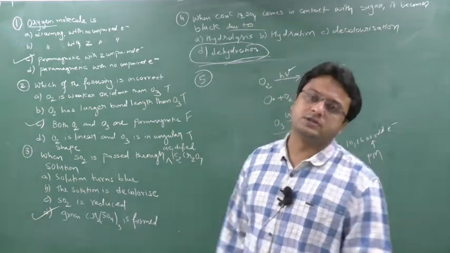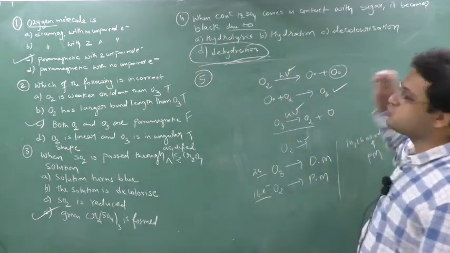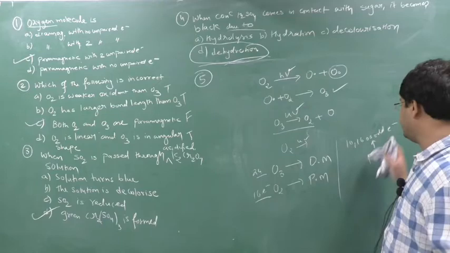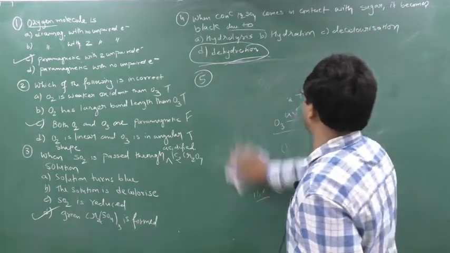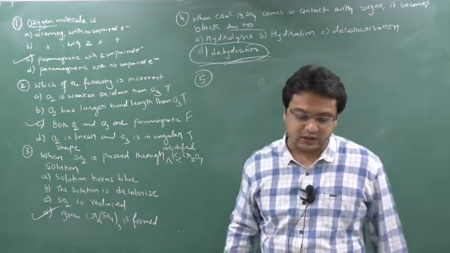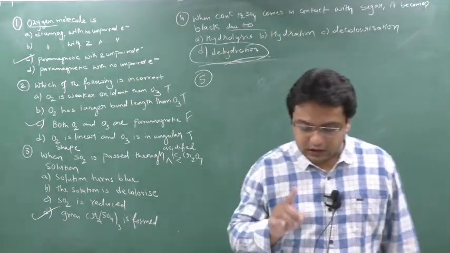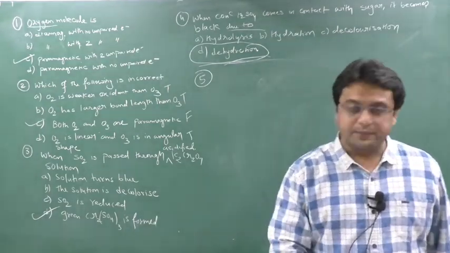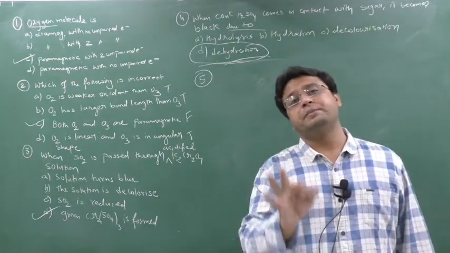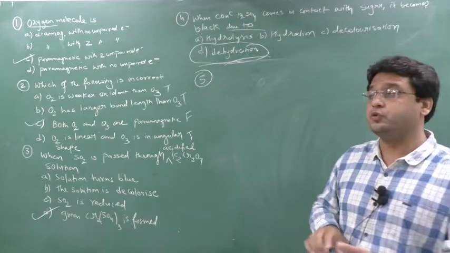So this is false. Why? As we know, ozone will absorb UV radiation, not gamma radiation. But in option D, they have told gamma radiation. So it is a false statement, and you have to find that only in the answer. Actually, ozone protects the earth by absorbing the UV radiation.